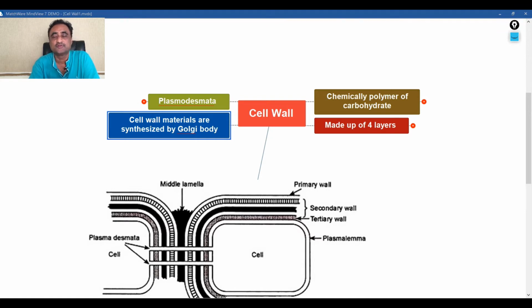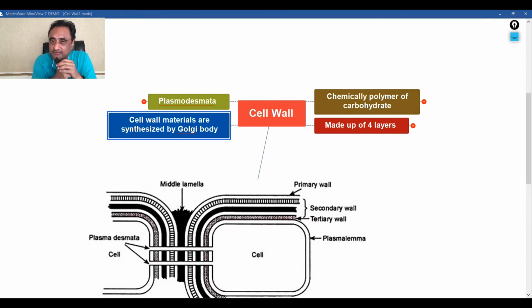So first of all, let's learn what could be the technical definition for a cell wall. If I say that a cell wall is a dead rigid covering, then our nail is also a dead rigid covering and it is also a protective one. Can we call it a cell wall? No, sorry, we can't. So there must be some scientific definition for it, right? And what is the scientific definition?